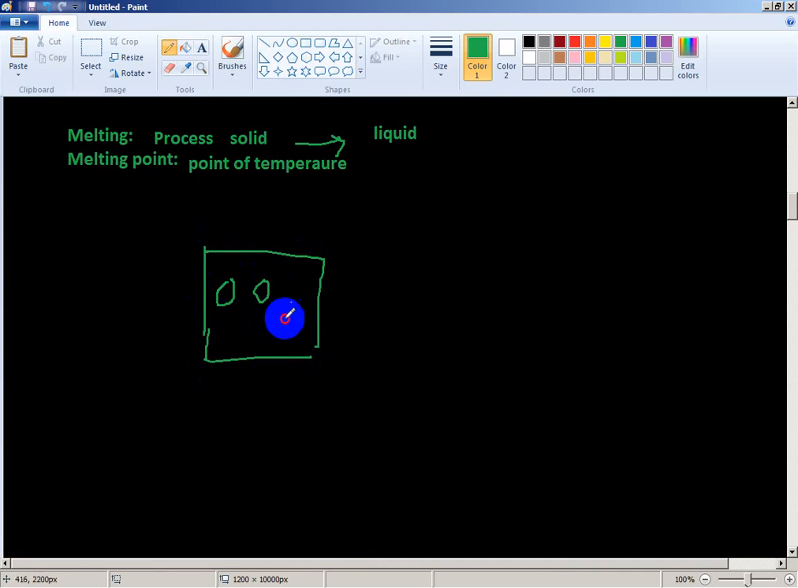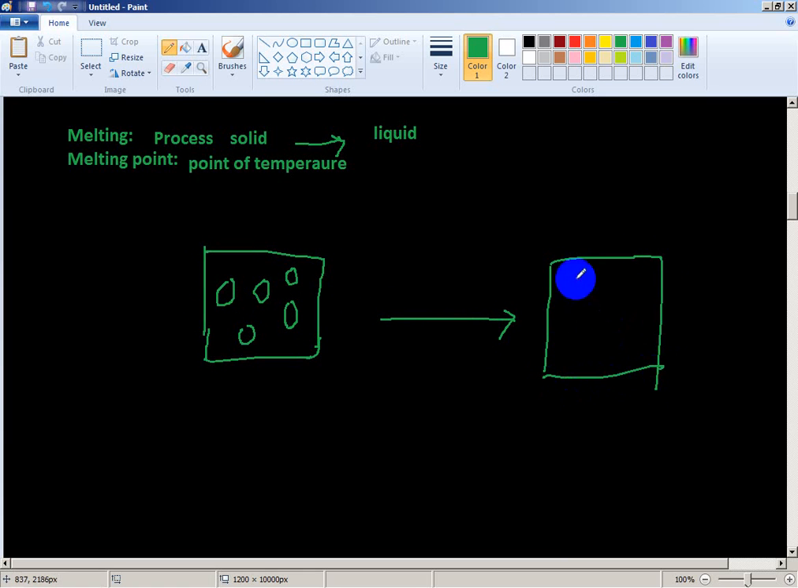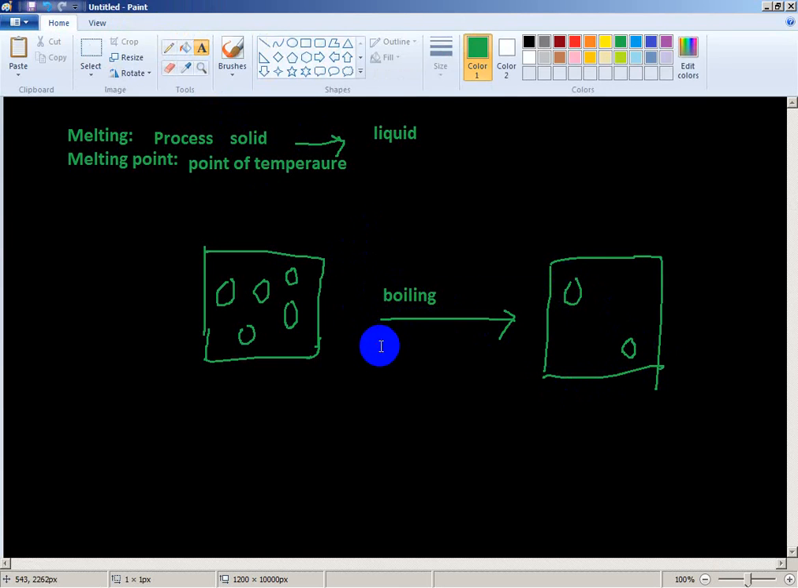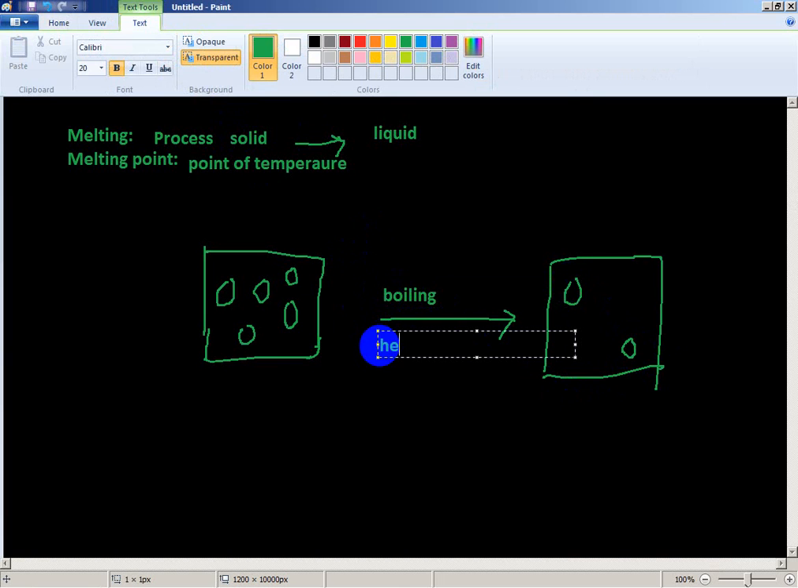Okay, this is the liquid substance. When the liquid becomes gas, this process is called boiling. Here heat is required, heat gain, plus heat. You apply heat.